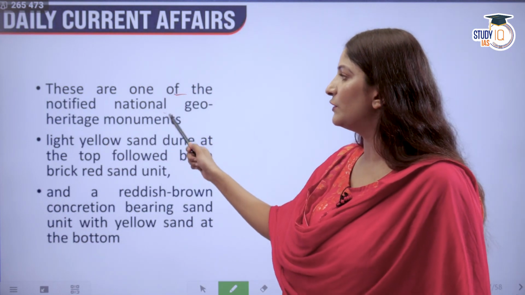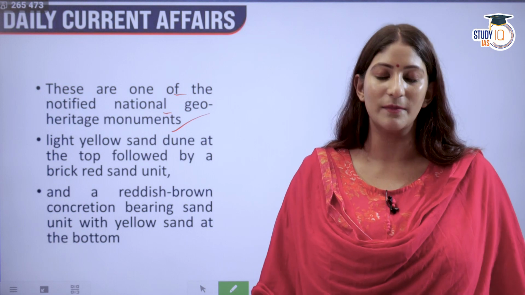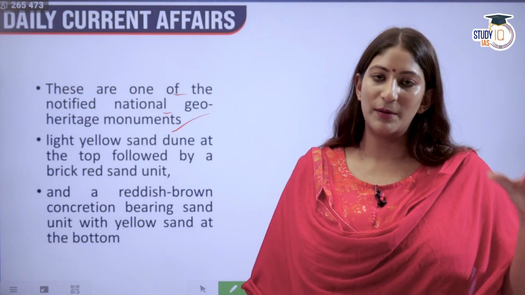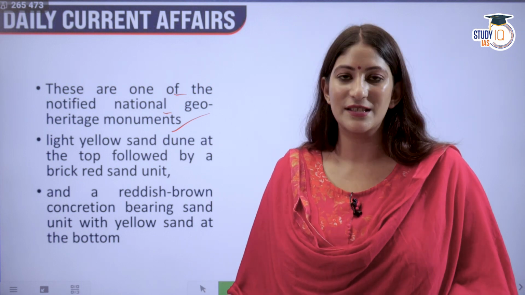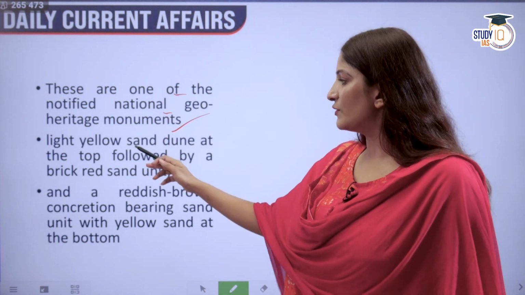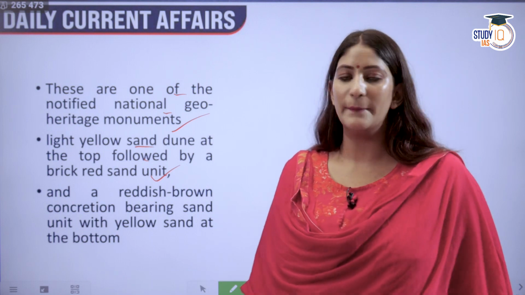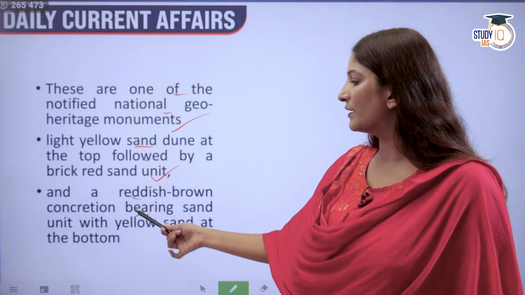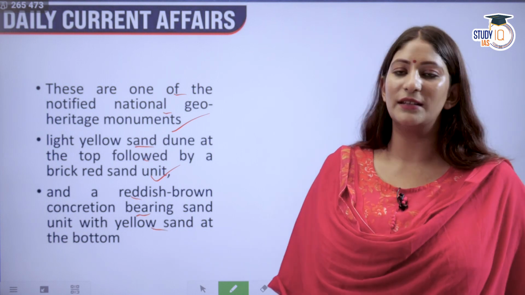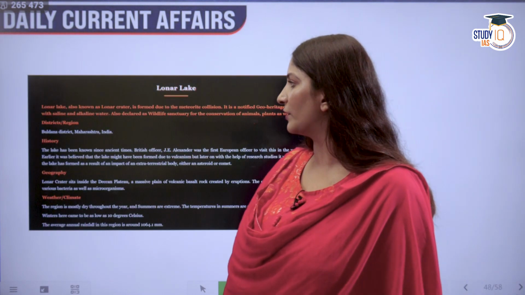These are one of the notified National Geoheritage Monuments. Whenever a place becomes a geoheritage monument, it can be maintained and preserved better. It has light yellow sand dunes at the top, followed by a brick red sand unit and a reddish brown concretion bearing sand unit with yellow sand at the bottom.